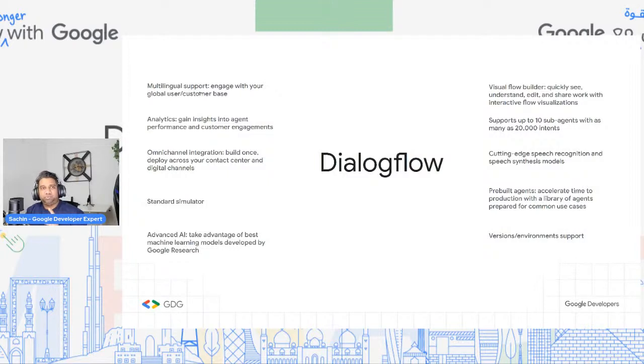Omnichannel integration is very important, because in the current market scenario, you don't want your chatbot to be sitting only on your website. You want it across different mediums. You might want your chatbot on Facebook, WhatsApp, Slack, Line, Telegram. You have multiple options where your user base might be, and as much as possible, you would want your bot integrated, reaching your customers there as well.